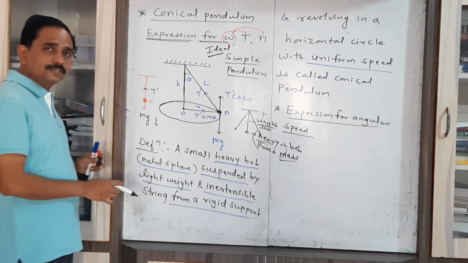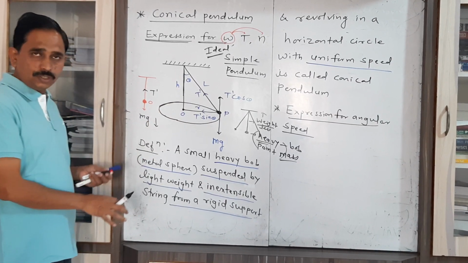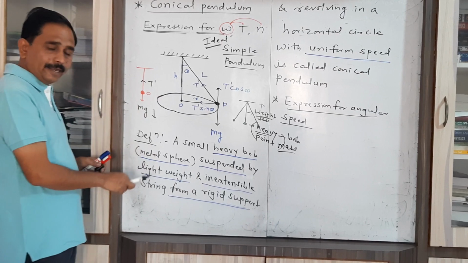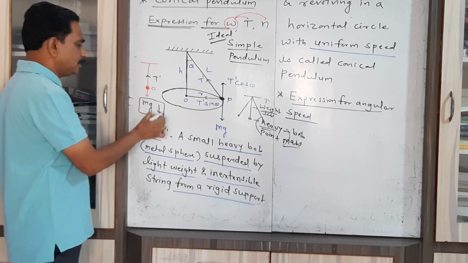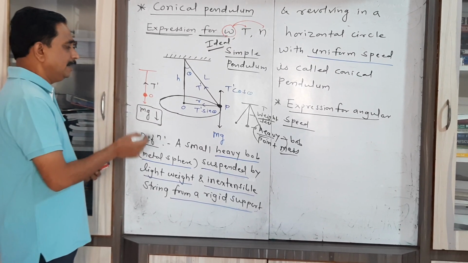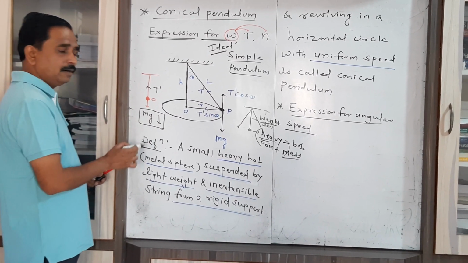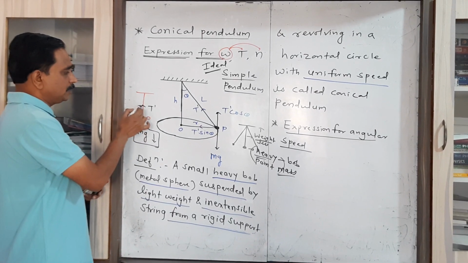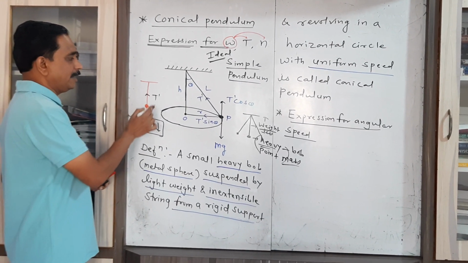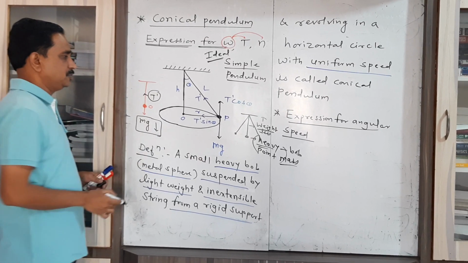When the metal sphere is at the mean position, its weight acts vertically downward, given by mg, and to balance it, a force is set up in the string along its length, called the tension.